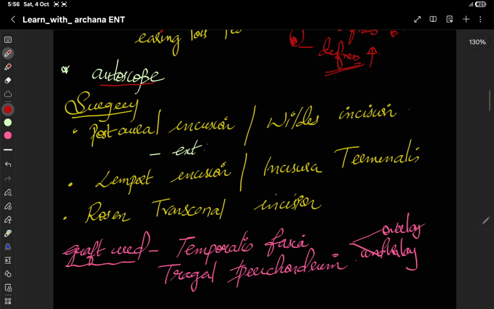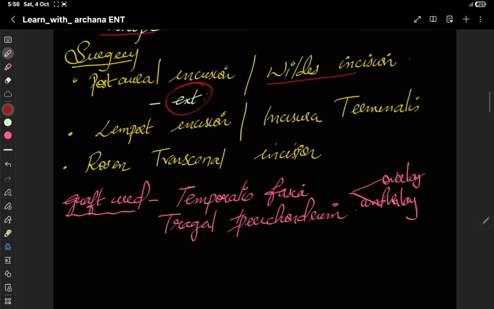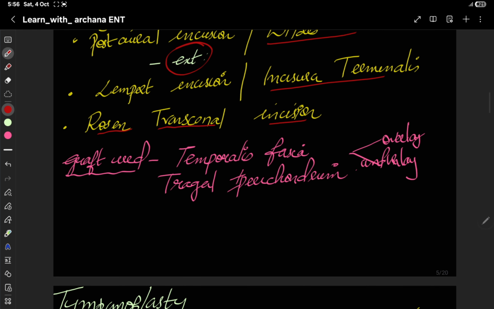Next one is surgery. In surgery, we usually do a postaural incision, that is behind the pinna, and it is also known as Wilde's incision, and it is given externally. Other incisions are also present. We can give an incision in the incisura terminalis, or we can give a Rosen transmeatal incision. It is given inside.